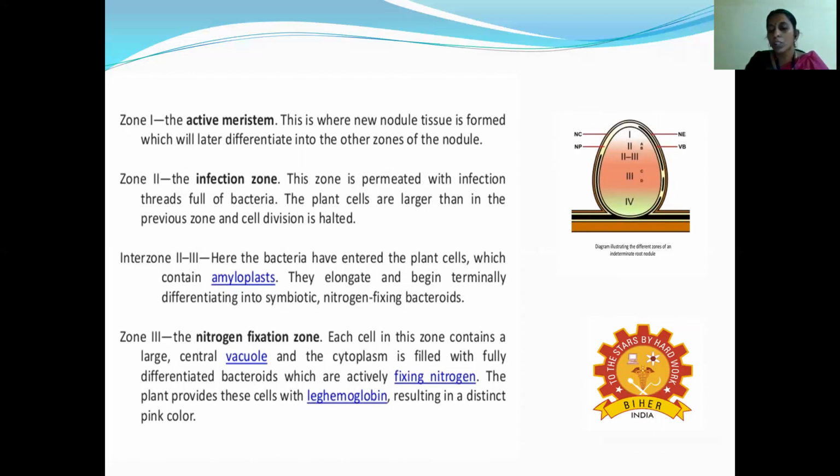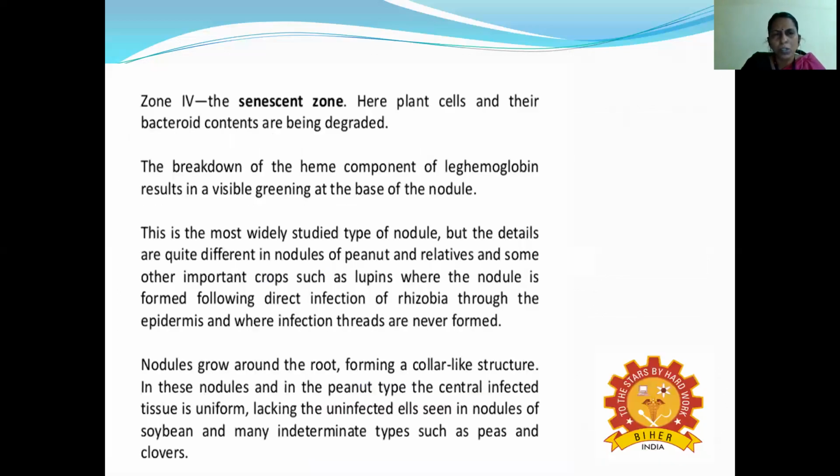The plant provides these cells with leghemoglobin, resulting in the distinct pink color. Because of that, you observe that the root nodules have a pink or yellow color, a ball-shaped structure. Zone 4 is called the senescent zone. Here the plant cells and the bacterial content are finally degraded. The breakdown of the leghemoglobin results in a visible greening at the base of the nodule. This is the most widely used type of nodule, especially in the peanut plant.